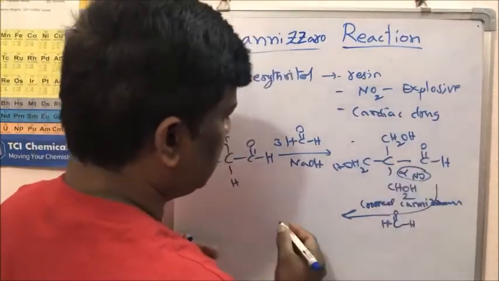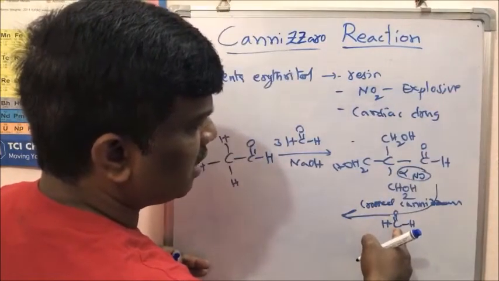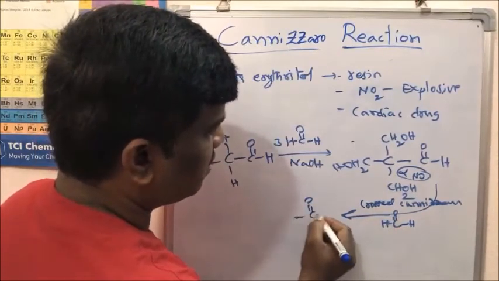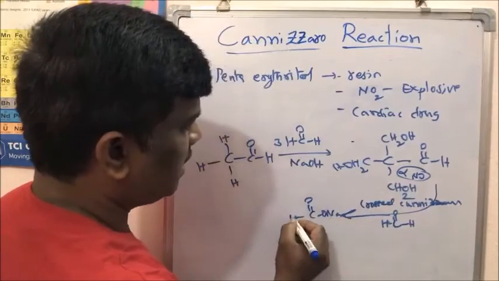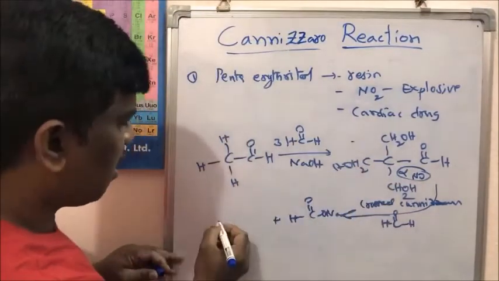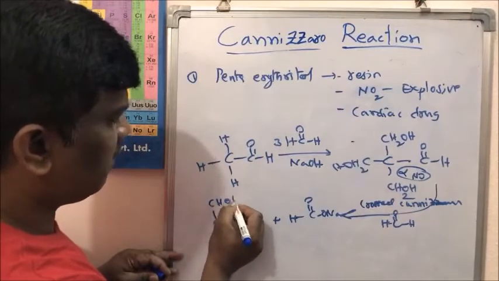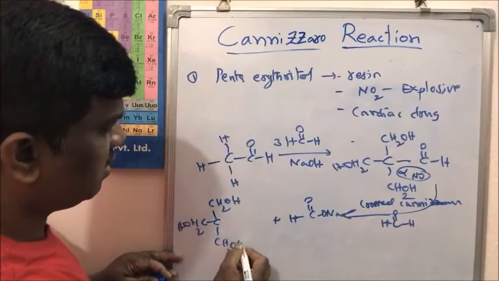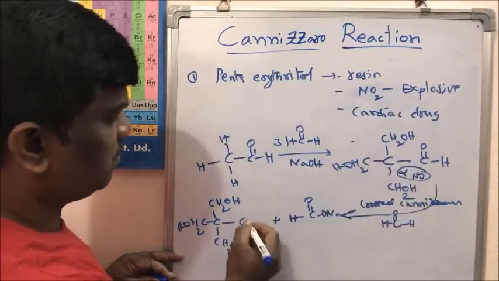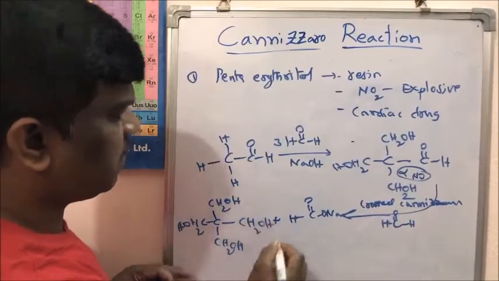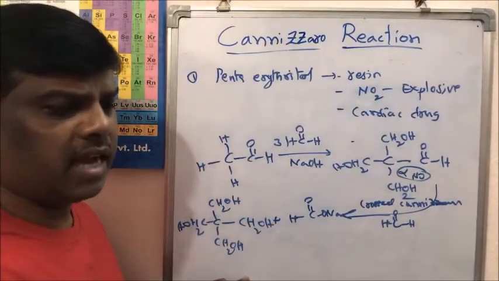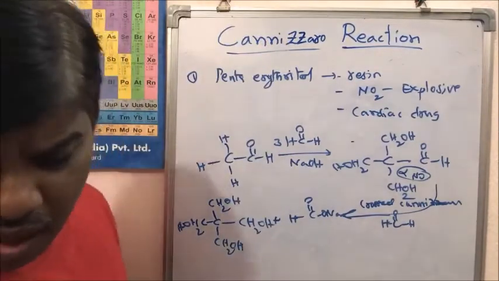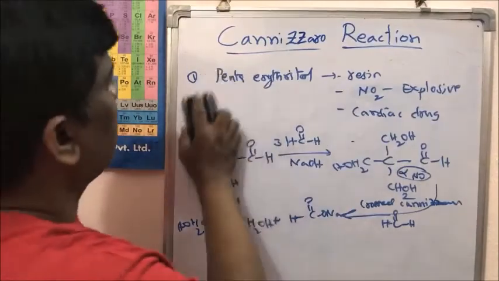Right, friends? So what I said, this usually undergoes acid. Since formaldehyde is sterically free, it gives sodium salt of formic acid, and the pentaerythritol gives alcohol. What is the alcohol? Here I will write for your ease of understanding: CH2OH, and here CH2OH. So this is pentaerythritol. We can prepare pentaerythritol using crossed Cannizzaro reaction. This is one important reaction with this Cannizzaro reaction.